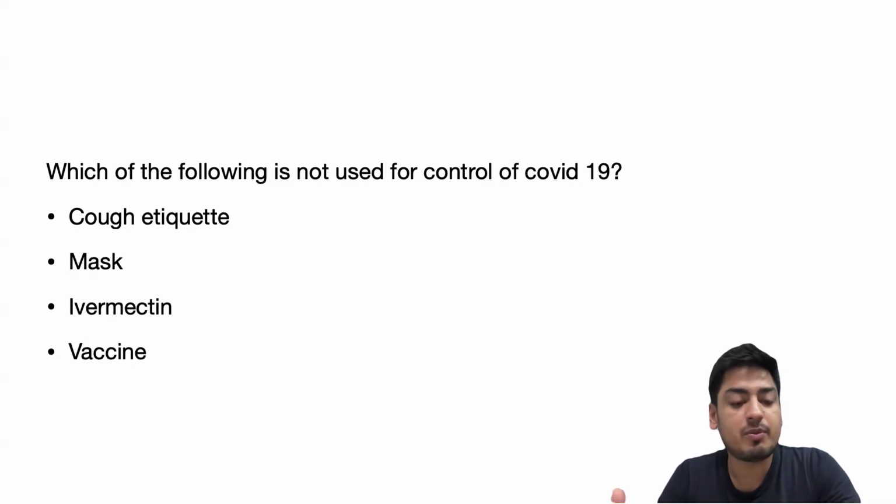Vaccine should be there because it will produce herd immunity, while ivermectin is not even used for the treatment as well as prevention of COVID-19. So the answer is ivermectin.